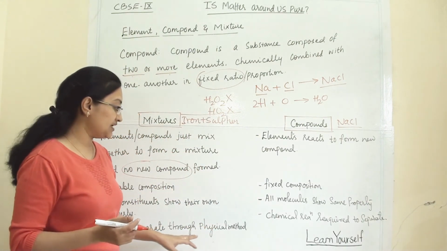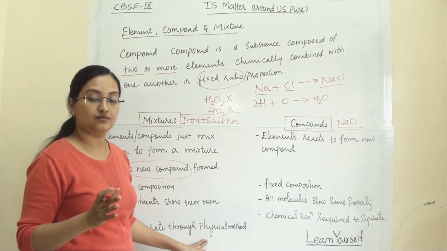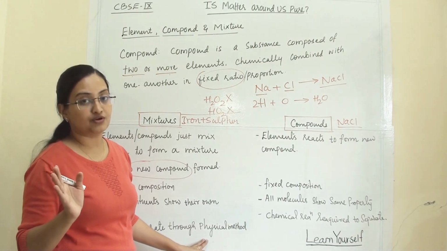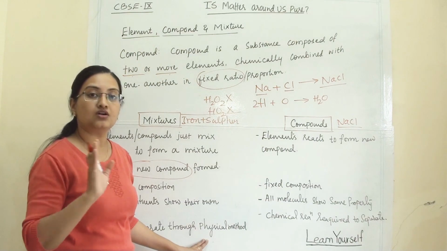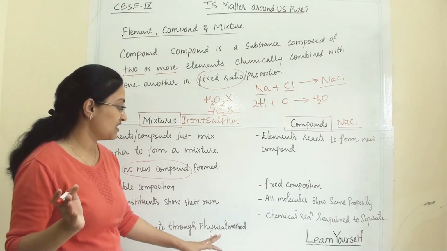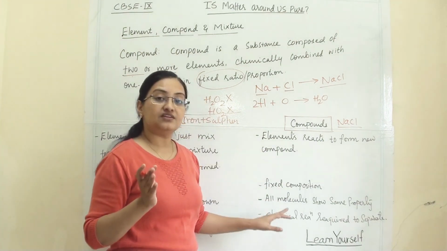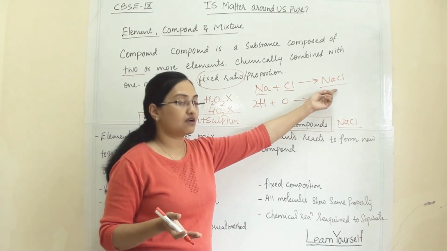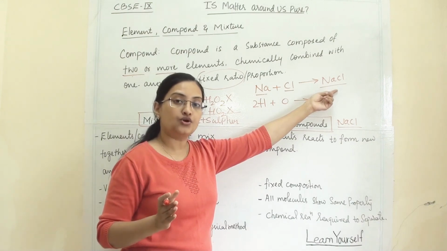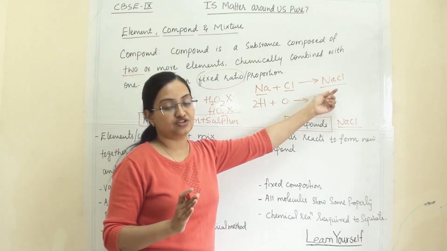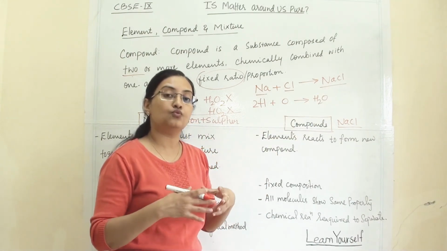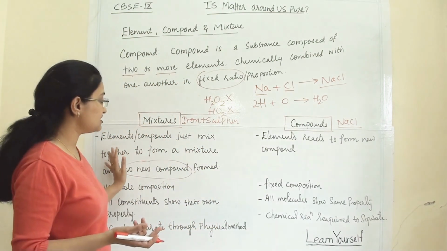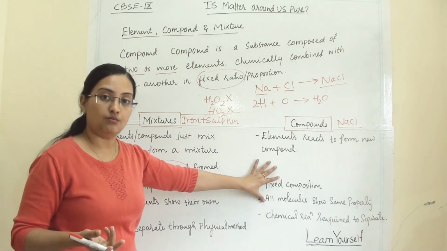Here you can separate the mixture through a physical method. Any mixture can be separated through a physical method because the components are physically mixed. They have not undergone any chemical change. Whereas for a compound, a chemical reaction is a must to separate them. Whenever they are combined with a chemical bond, you have to perform a chemical reaction if you want to decompose that compound. So this is the basic difference between mixture and compound.